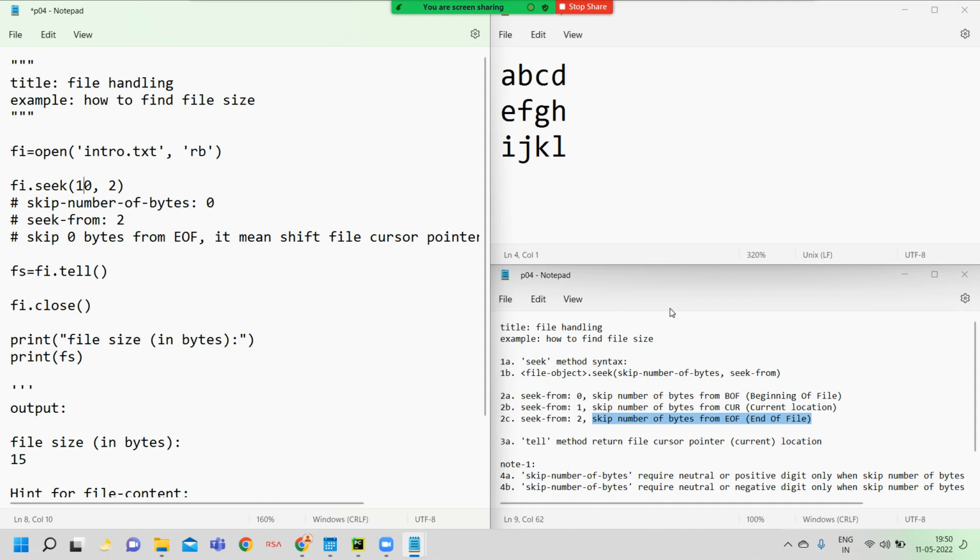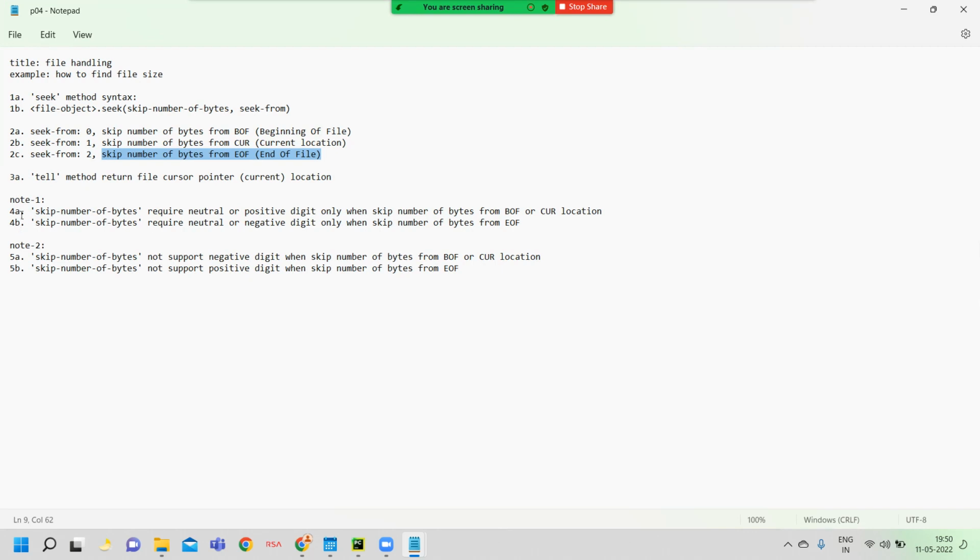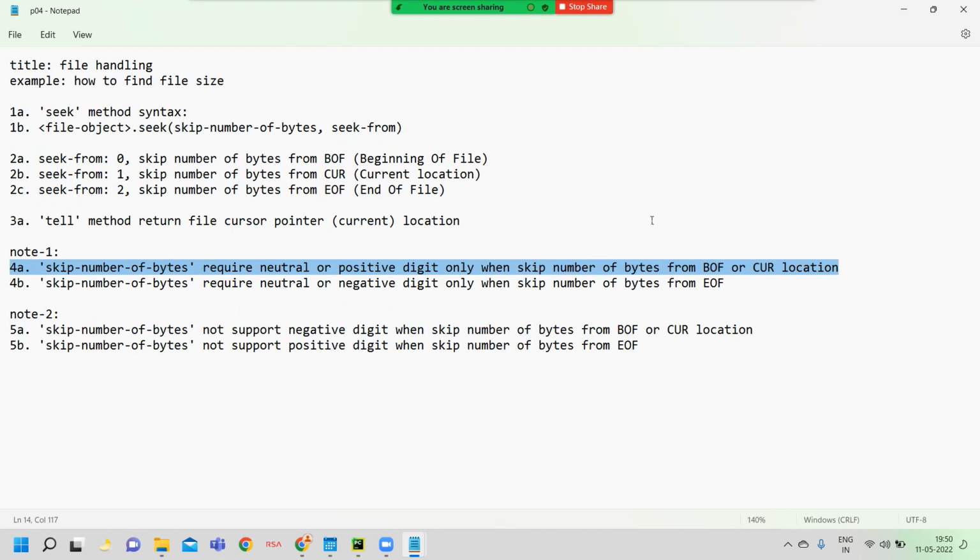Since how, note down the restriction. If you want to search data from the beginning of file or the current location, then you should mention a neutral (zero) or positive digit only. Skipping a number of bytes requires neutral or positive digits only when skipping from the beginning of file or current location.